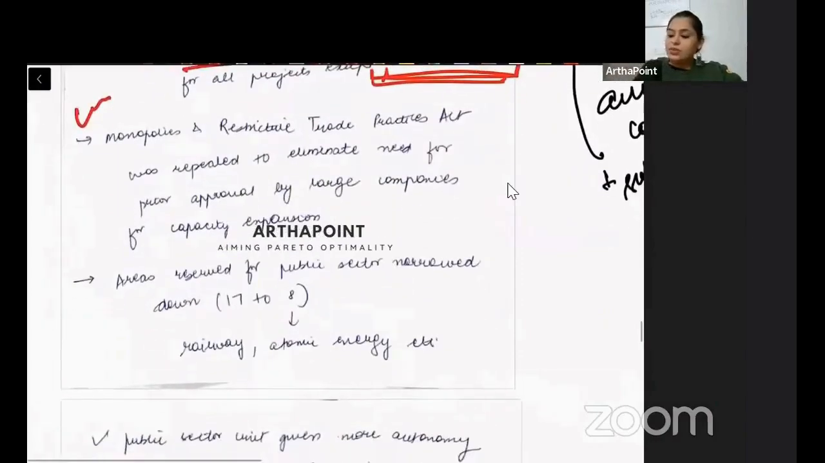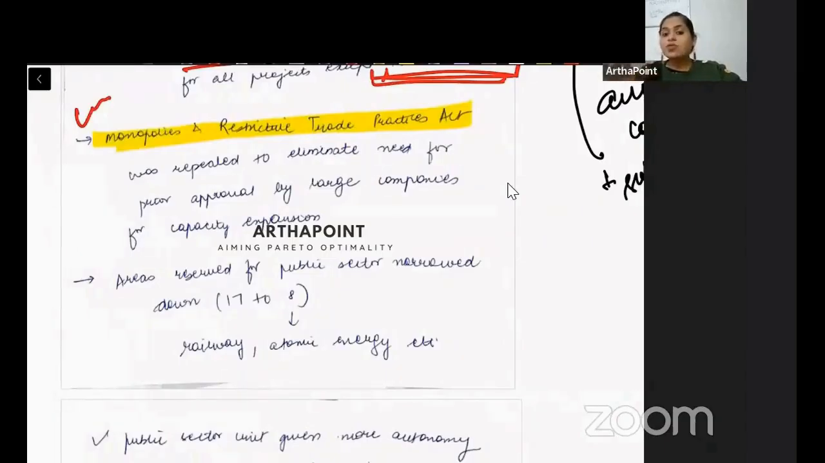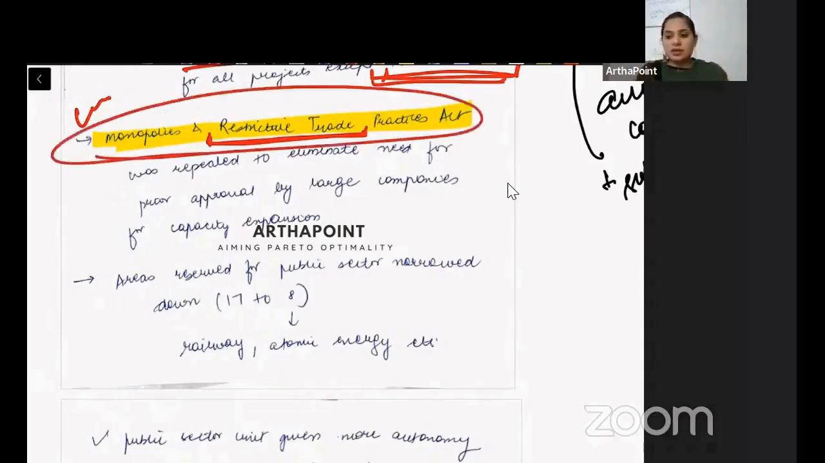Then we went ahead with something which is known as a Monopolies and Restrictive Trade Practice Act. And this was repealed to eliminate the prior approval of large company for the capacity expansion. तो एक बारी पढ़ के देखो, हम कह रहे restrictive trade. पहले trade restrictive था. People could not expand. उसके लिए उन्हें permission लेनी पड़ती थी. We wanted to remove that. We wanted to give everyone the power to go ahead and expand their capabilities. And that is where we brought in this act.